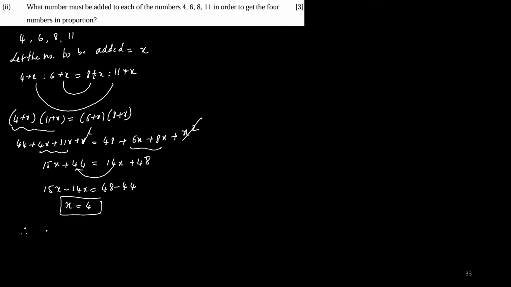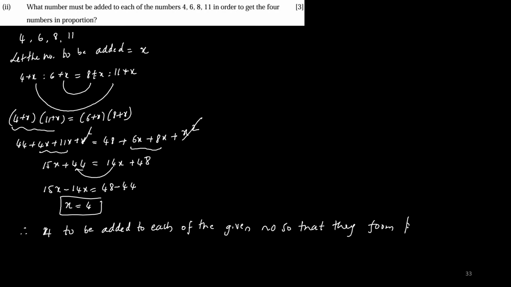So the conclusion should be written. Therefore, 4 is the number to be added to each of the given numbers so that they form a proportion. Clear, children? So let me tell you how the marks are allotted here, how the allotment of marks is happening. You are adding one x to each of the numbers.